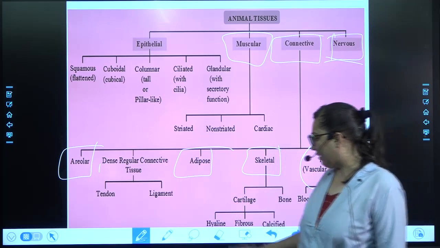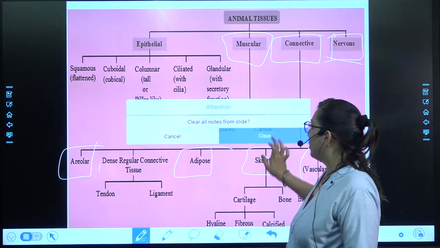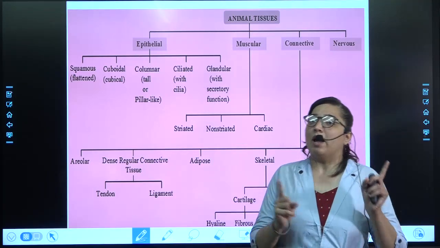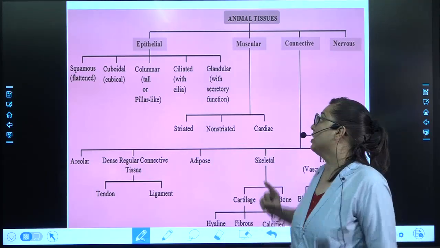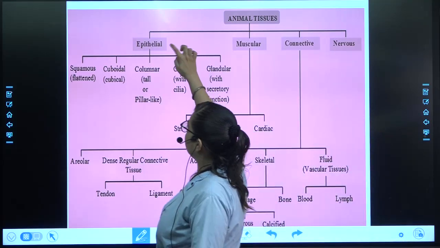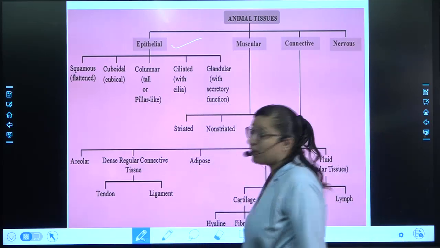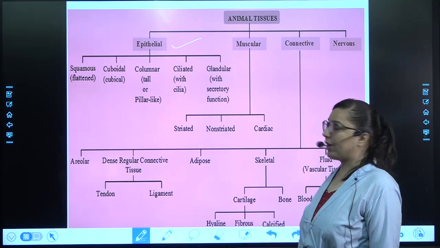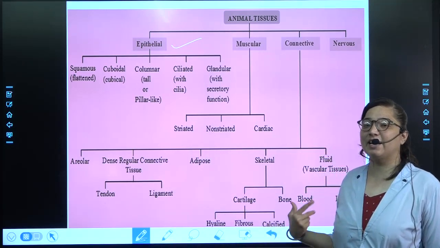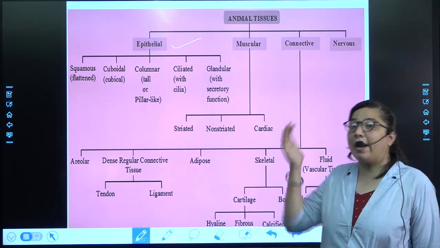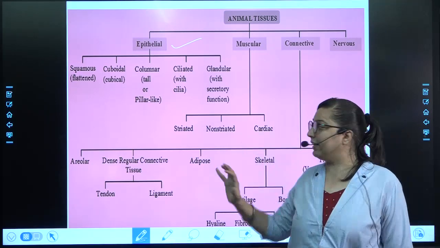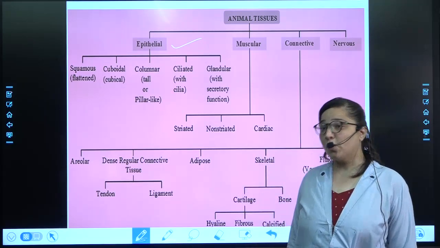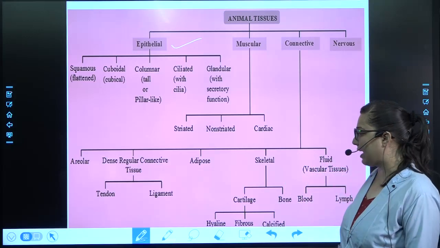As we see the video of animal tissue daily, so that things become clear for us, we'll see the video of animal tissue. After that we will move further to today's type of tissue, that is epithelial tissue. It is of how many types? 5 types. Squamous, cuboidal, columnar, ciliated and glandular. At least this chart should now be there in your brain. So let's have a look at the animal tissue.